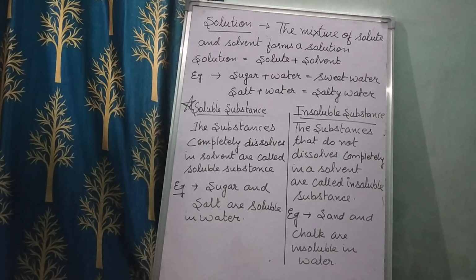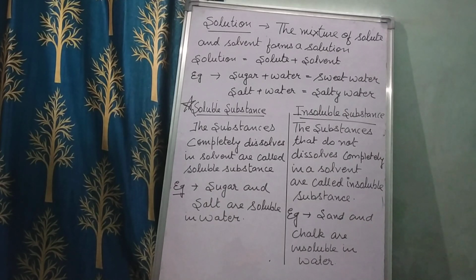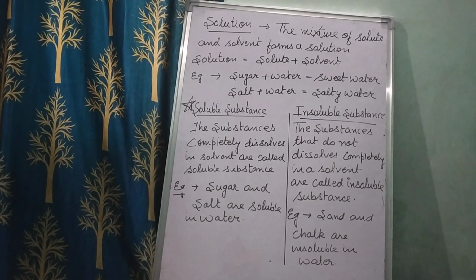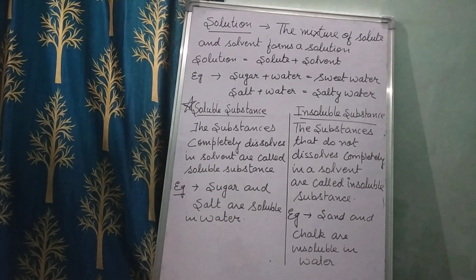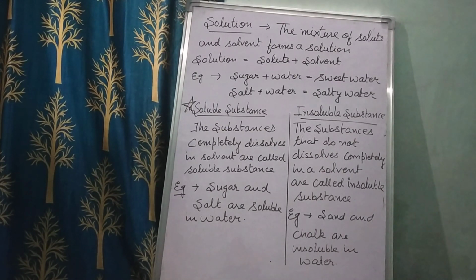So what is an insoluble substance? The substances that do not dissolve completely in a solvent are called insoluble substances, right? For example, sand and chalk are insoluble in water because they will not dissolve in water completely. You will still see some fine particles left there that are not dissolved in the water. So that is why it is an insoluble substance, right?